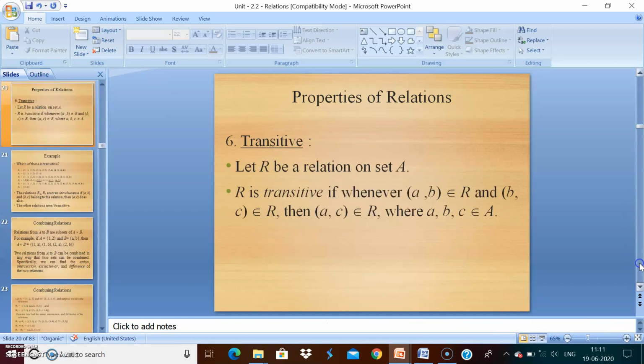The last one is the transitive binary relation. Let capital R be a relation on a set capital A. It is said to be a transitive binary relation when (a, b) belongs to R and (b, c) belongs to R, then (a, c) belongs to R. For example, (1,2), (2,3). Therefore finally (1,3) belongs to R is available. Therefore the above relation is called a transitive relation. These are all different types of binary relations.